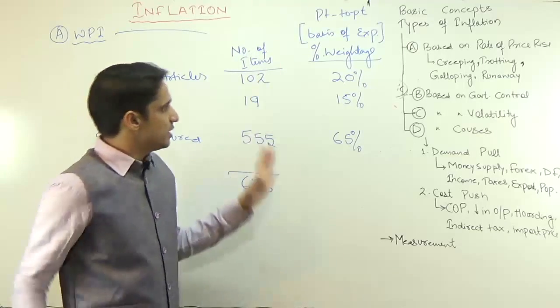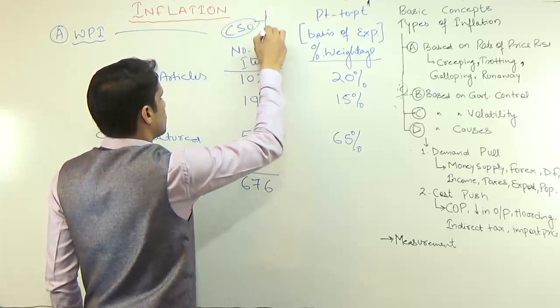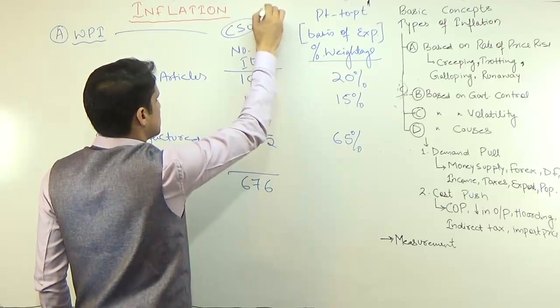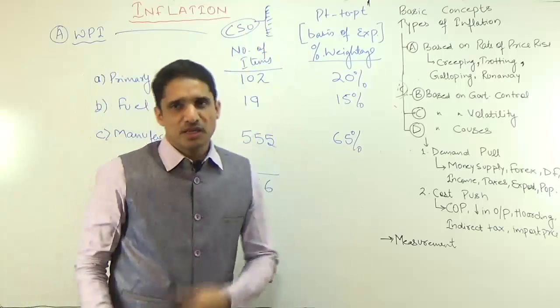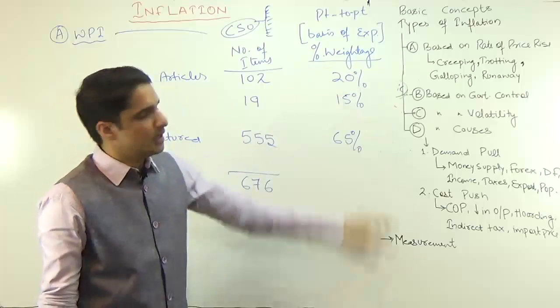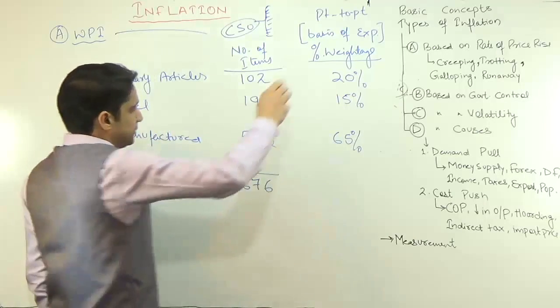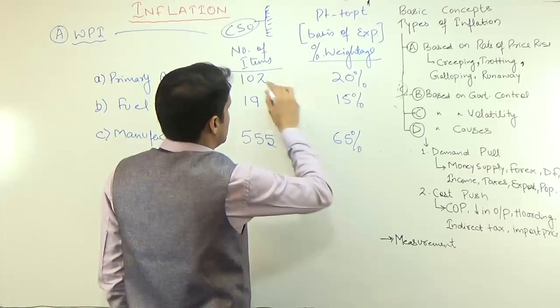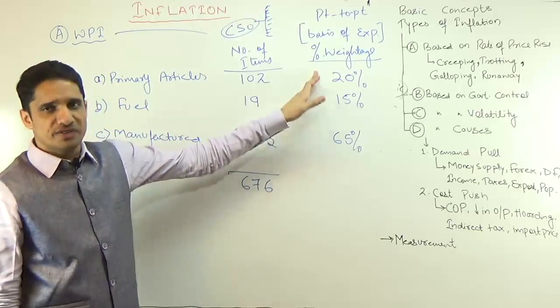So this number of items is being decided by CSO. They have to prioritize the list, whatever the list, the top 676 items they have considered. And how the CSO is deciding the weightage? They are deciding the weightage on the basis of the expenditure done by the family. So if suppose tomorrow the expenditure of family on these 1 or 2 items becomes 25%, so in that case it will be 25.